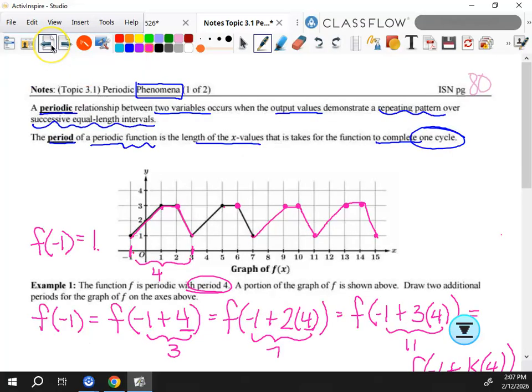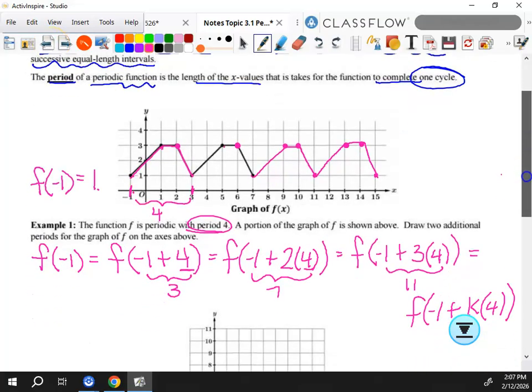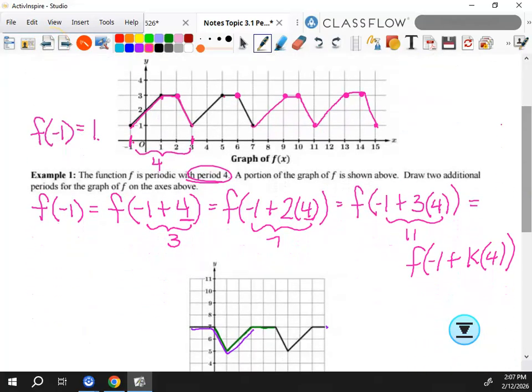So if I look back at this one, let's imagine that this actually repeats from negative infinity to positive infinity, just keeps on going forever in both directions. I could pick this up, like if I could take the graph off the grid, and translate it to the right 4, put it back down, it'd look exactly the same, right? I could pick it up, translate it to the left 8, and put it back down, right? Left or right, any multiple of 4 would look exactly the same. That's why this function is a horizontal translation of itself. So I can rewrite it multiple ways.